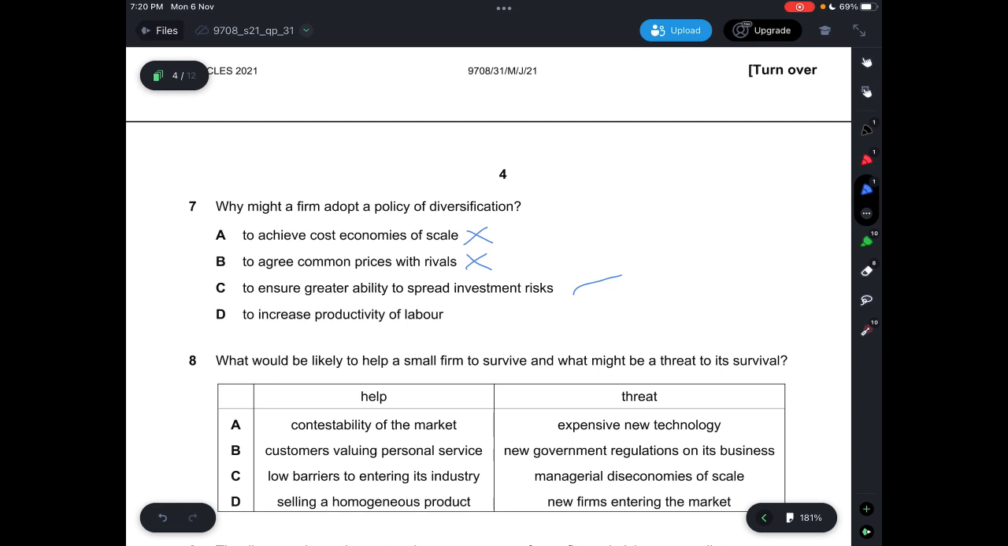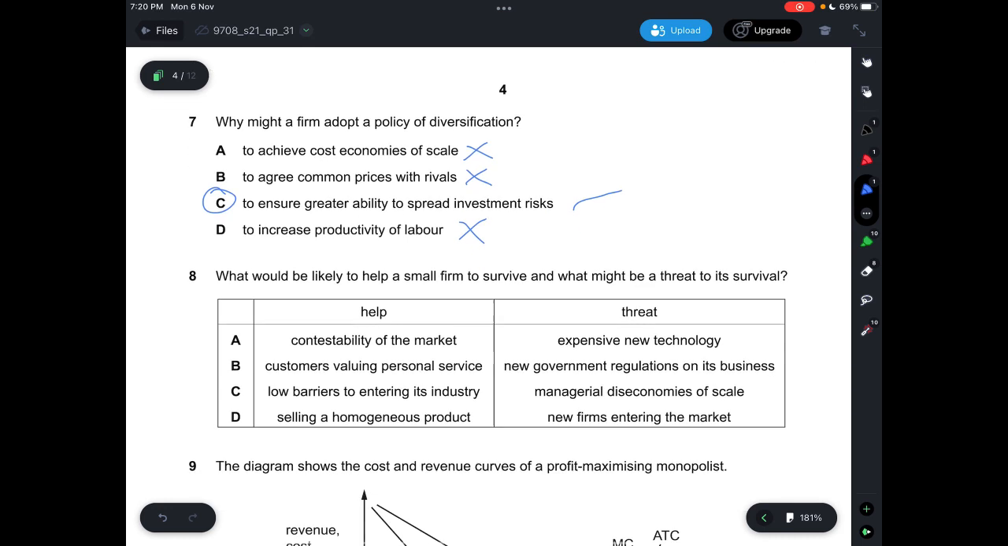So yeah. And D, to increase productivity of labor, then you need to have only one product. So answer here is C. And also, if you want to increase productivity of labor, you need to have them in different stages of the production process, but then only being able to do that thing over and over again.